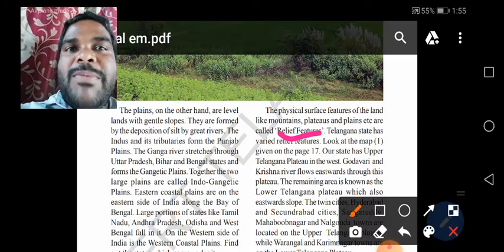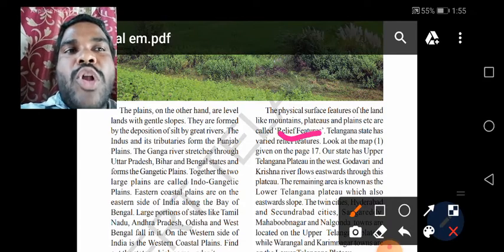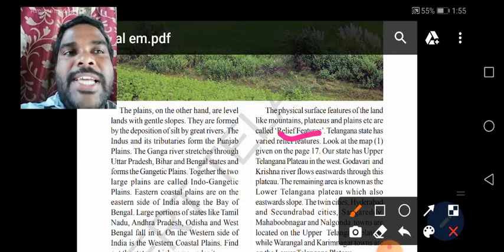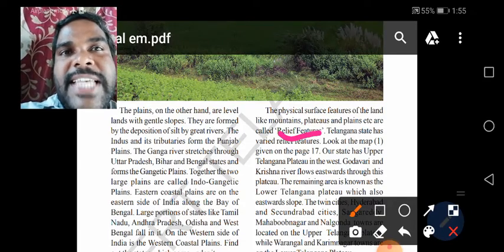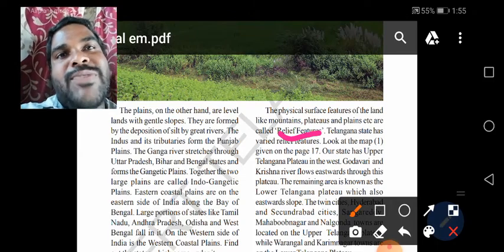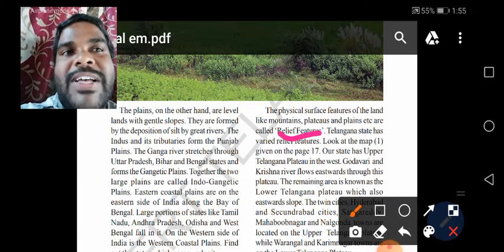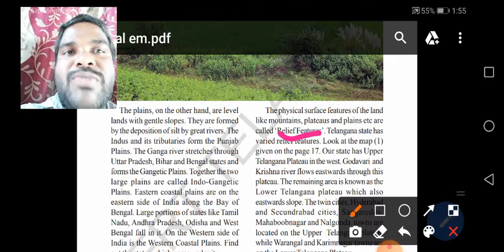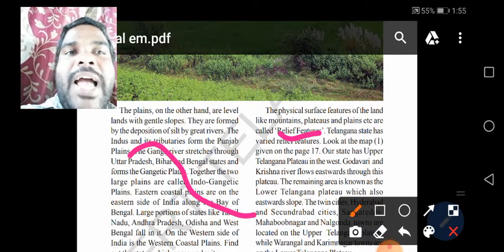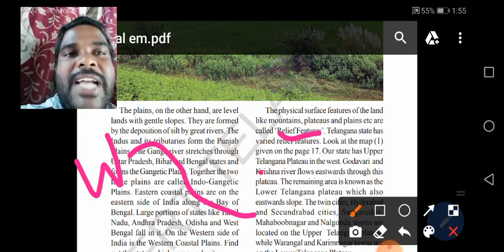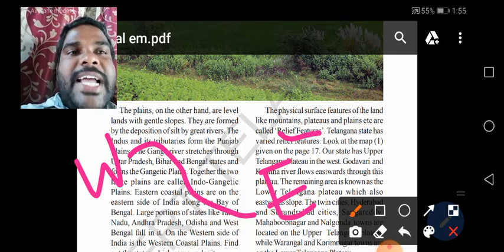They start from the west and flow through to the east, and the eastern side has a slope area. That's why these two rivers flow from west to east. Understand children? I will explain with the diagram.